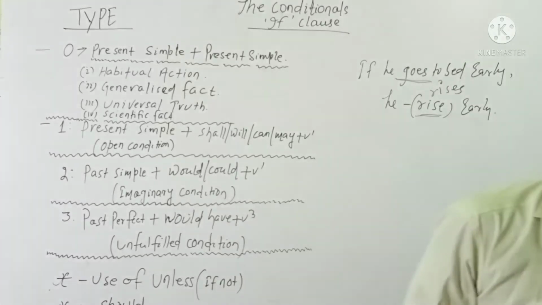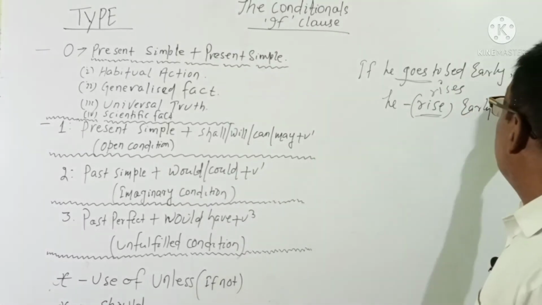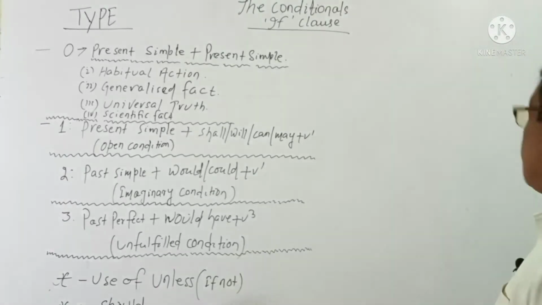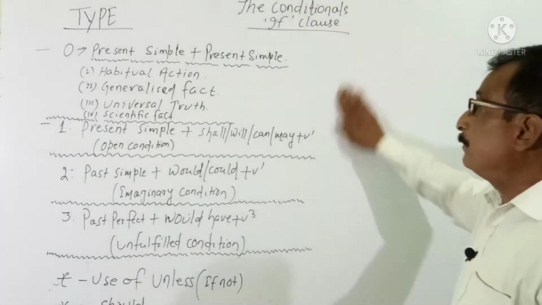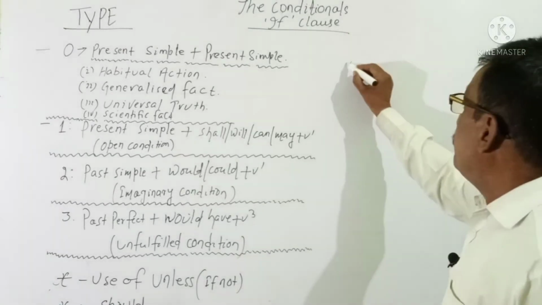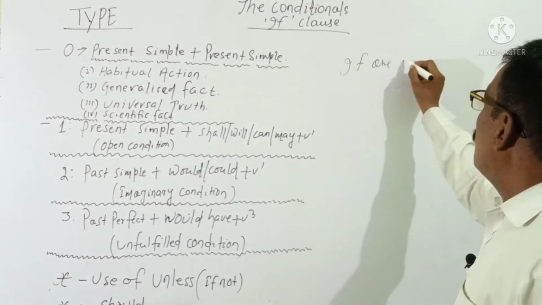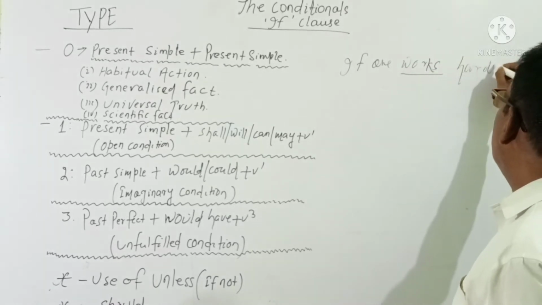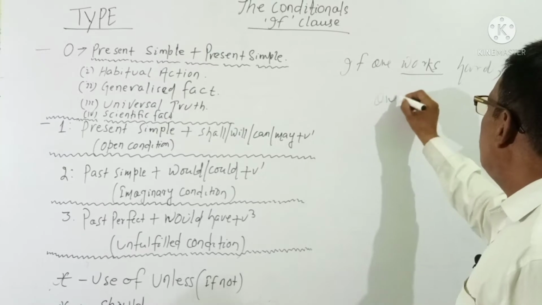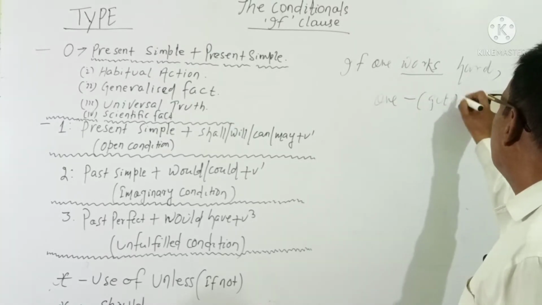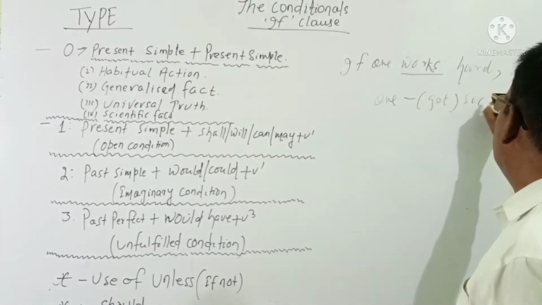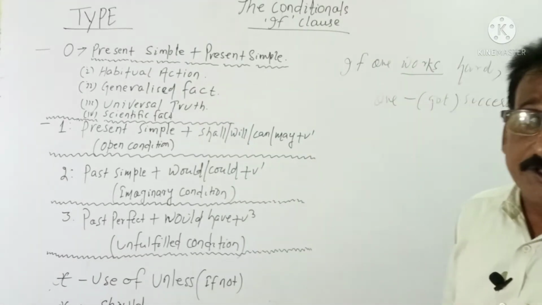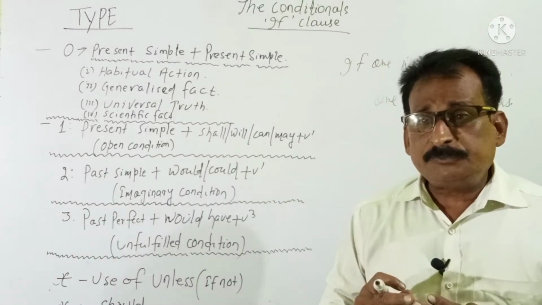Habitual action. Then in type 0, not only habitual action, but also if the case is a generalized fact. Generalized fact means, for example, if one works hard, one gets success.